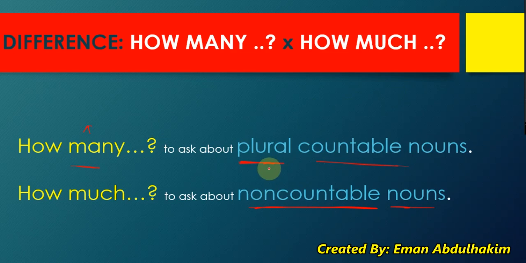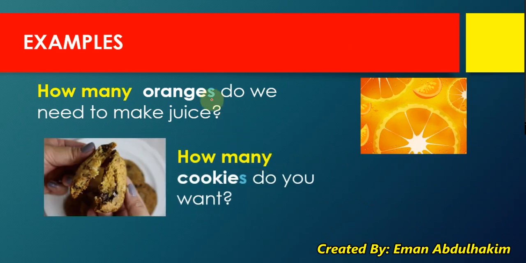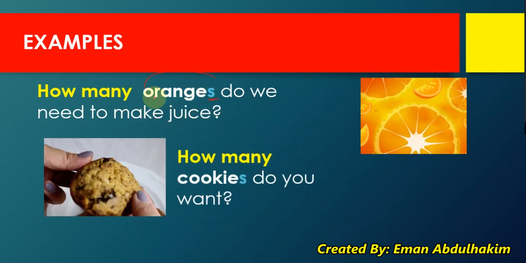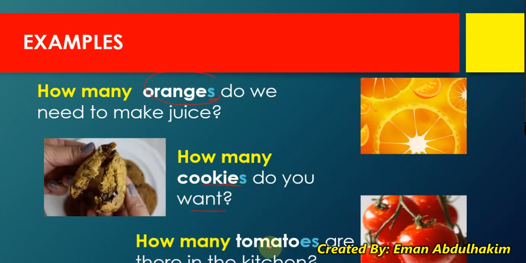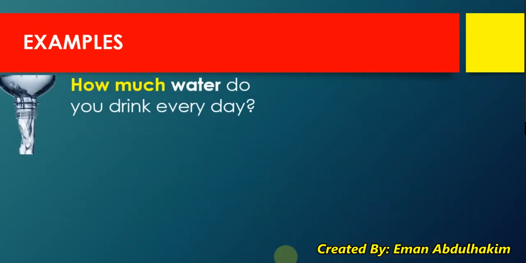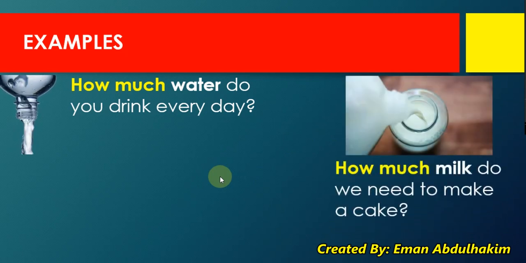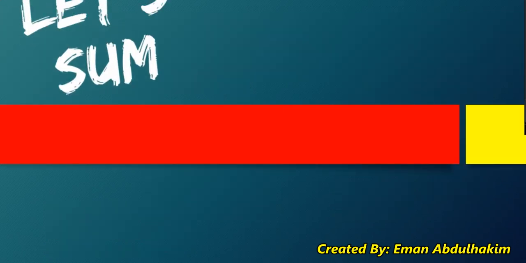And we have how many eggs can I put in a cake? Okay, let's see examples. How many oranges do we need to make juice? Oranges. How many cookies do you want? Not enough. How many tomatoes are there in the kitchen? So see, we have so many ways we can use them. Now let's see how can I use how much. How much milk do we need to make a cake? How much chocolate sauce would you like?